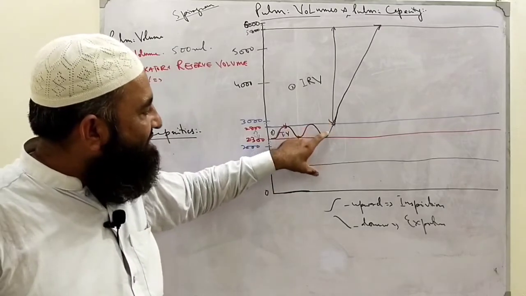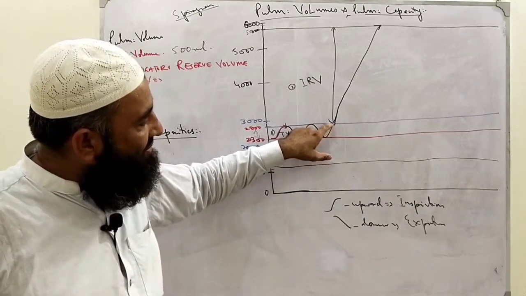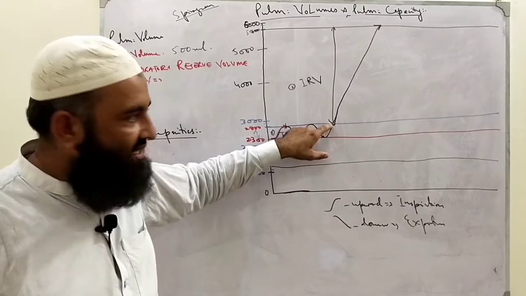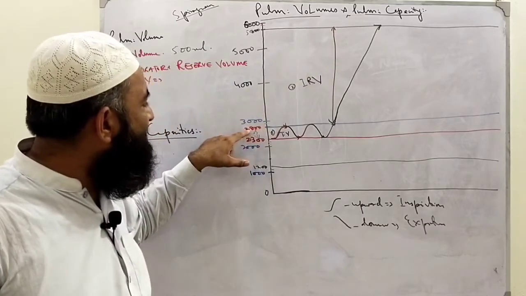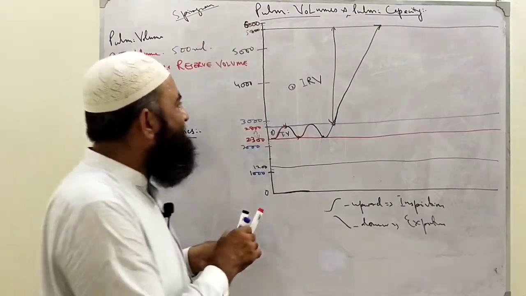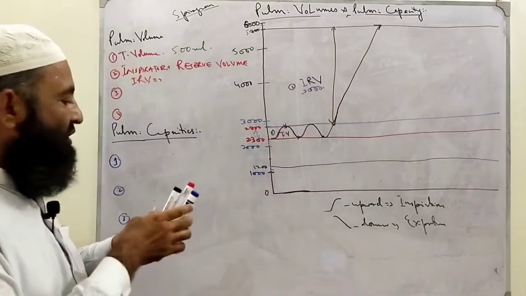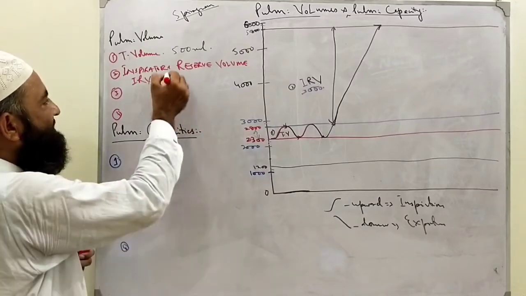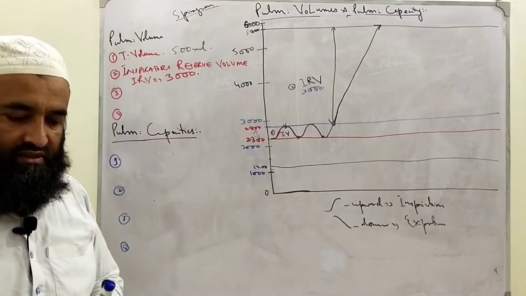Inspiratory reserve volume does not start from here. Here tidal volume starts and ends here. From here inspiratory reserve volume starts up to here, meaning here the value is 2800 and that value is 5800. The difference between them is how much? 3000. So the value of inspiratory reserve volume is 3000. Clear?